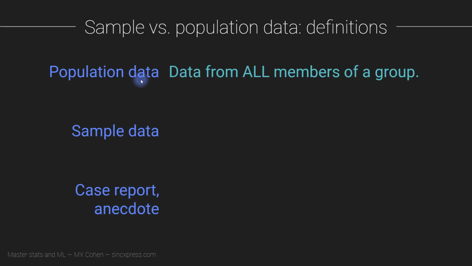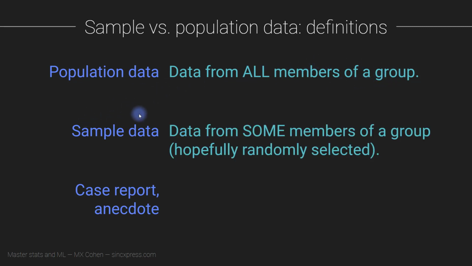So population data means you're acquiring data from all members of the group. Now, a population doesn't necessarily need to be every single human being that's alive right now. Maybe the research that you're doing is on the salaries of people in a particular department of a company. So in that case, the population data means the salary data from all employees of that department of that company. Maybe that's only 15 people. So population doesn't necessarily mean that it's huge, although it often does. But population data just means that you're getting data from every single individual that you are interested in.